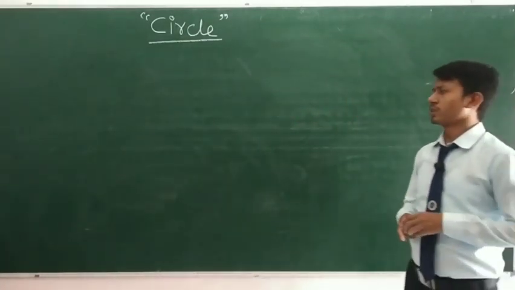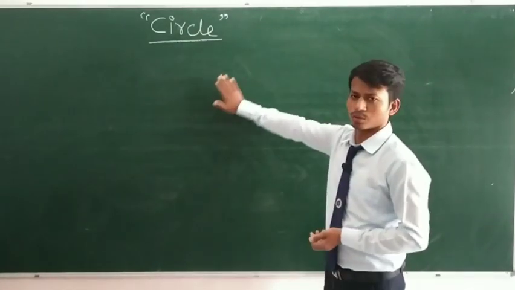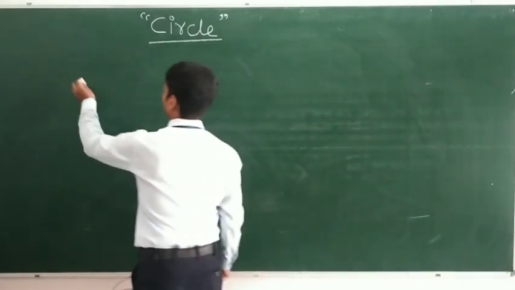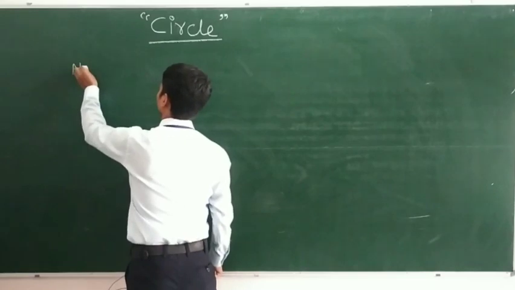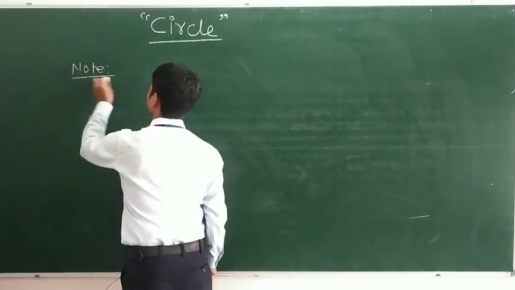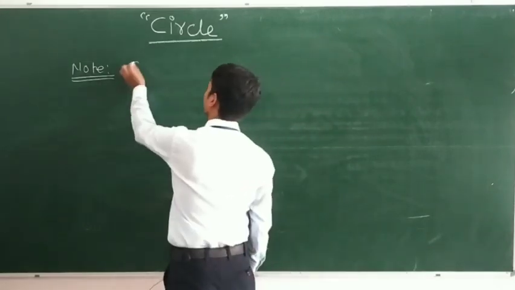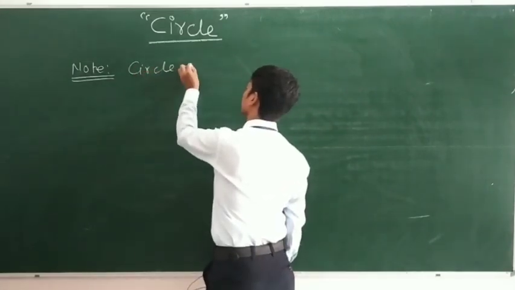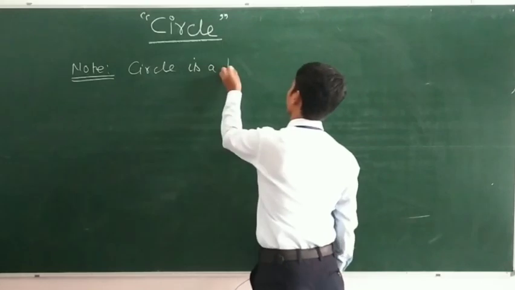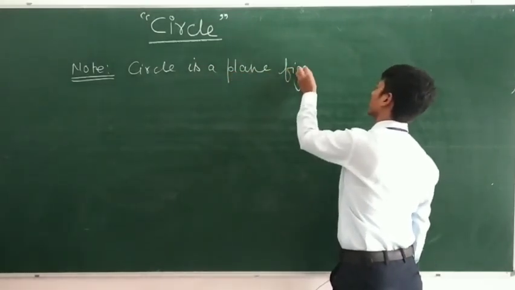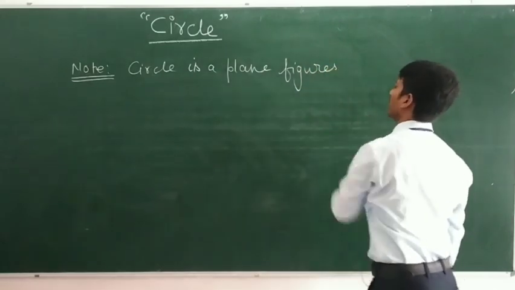Next one is what? Suppose this is a plane. One thing you should also note in the definition of a circle is that a circle is a plane figure. What does it mean?